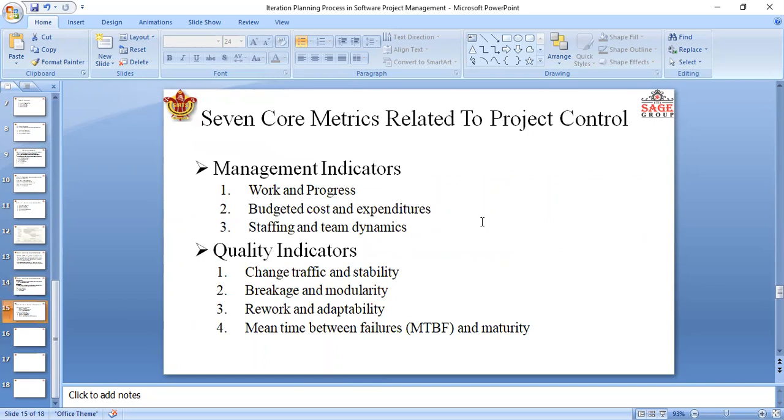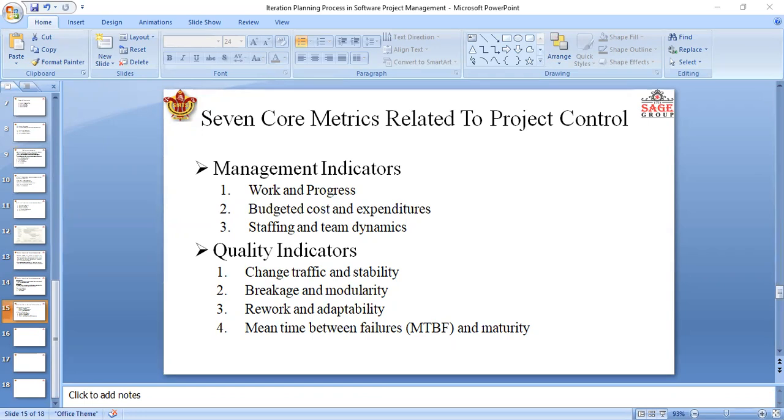Now we discuss the seven core metrics related to project control. I already told you what a management indicator is. The management indicator has three metrics to solve the problem. First is work and progress, second is budgeted cost and expenditures, and third is staffing and team dynamics. These are the basic three project-related management indicators. Let's discuss work and progress.